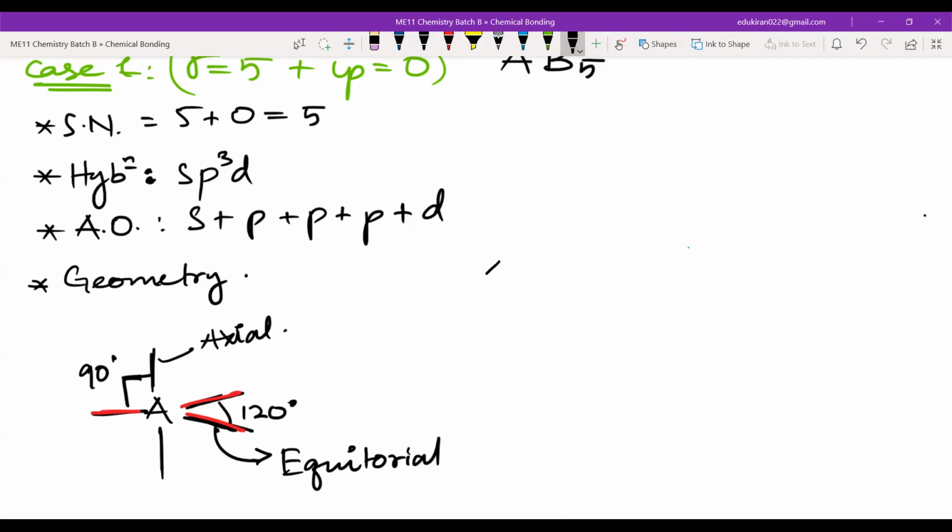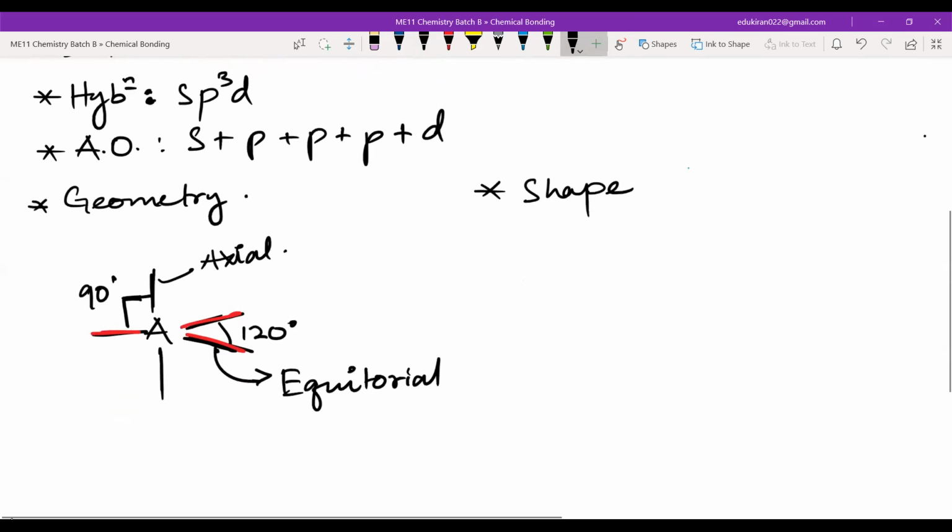Where will there be more repulsion? In axial or equatorial? Tell me. Equatorial. Okay, so tell me, where is the angle less? In axial or equatorial? Axial, the angle is less. Now, if the angle is less, those electrons are near or far? Near. So if they are near, there will be higher repulsion, right? Yes or no? Yes, sir.